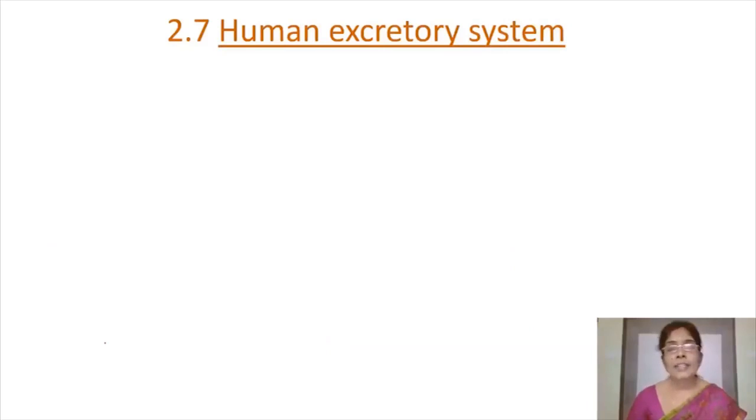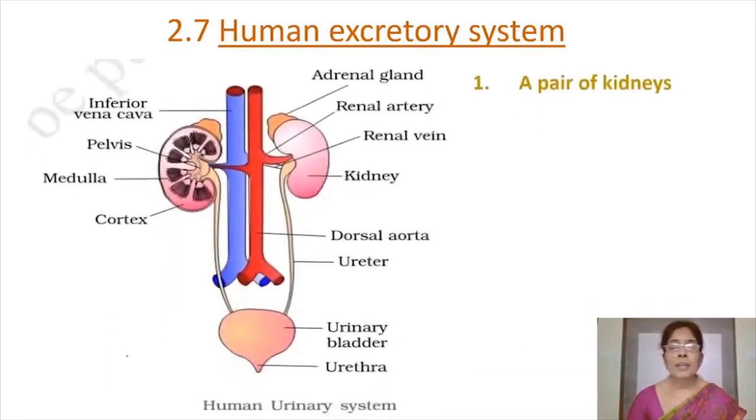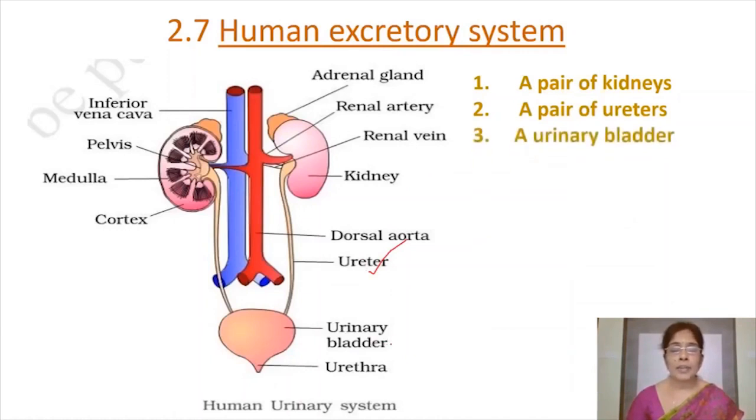Let's start the interesting topic of this chapter, human excretory system. Human excretory system consists of three main parts. Those are a pair of kidneys. These are kidneys. And the second part, a pair of ureters. And the third part is urinary bladder and urethra. This is the urinary bladder, and the neck of the urinary bladder, it opens into the urethra. These are the main parts of human excretory system.